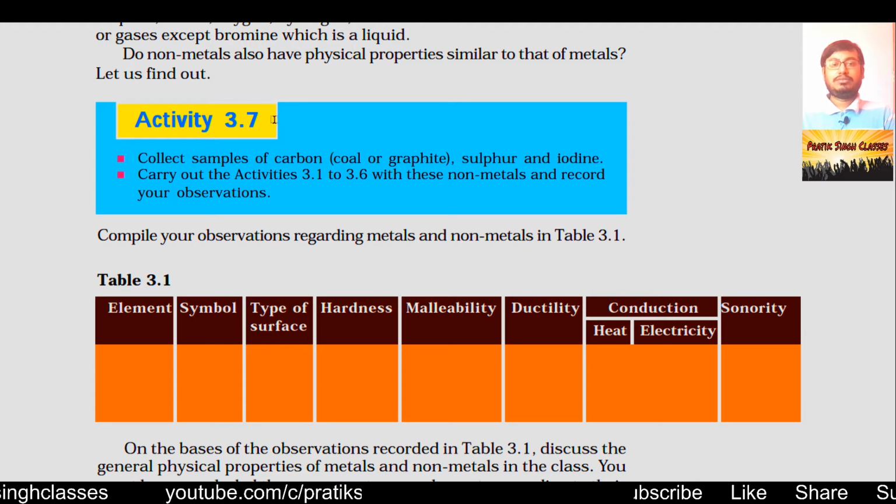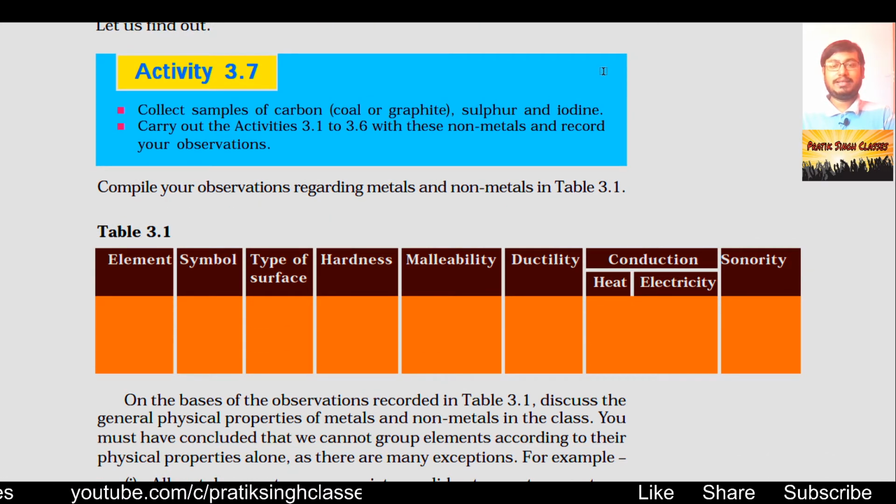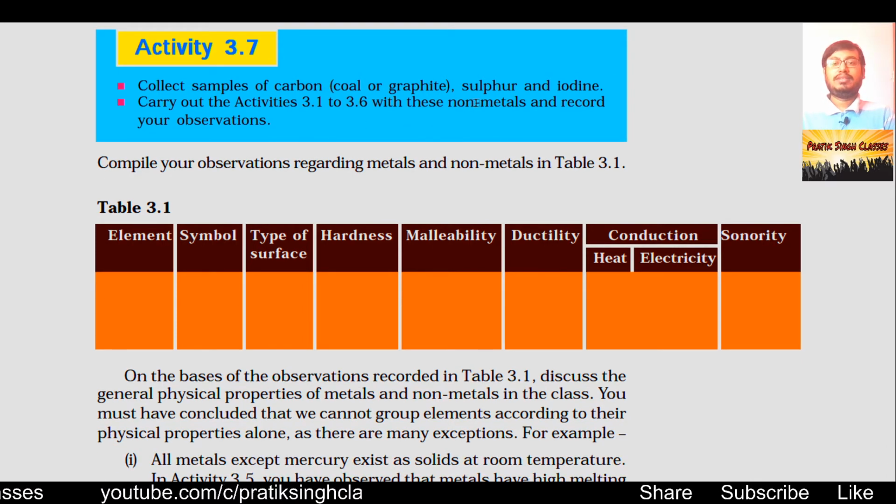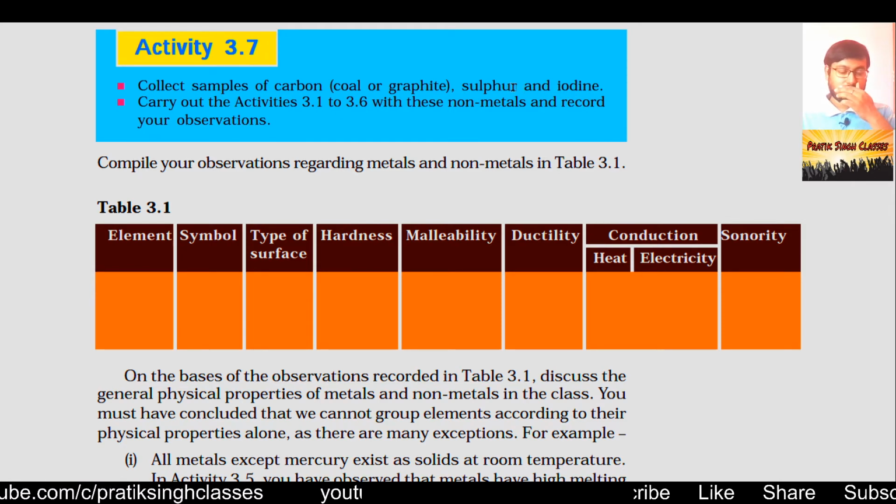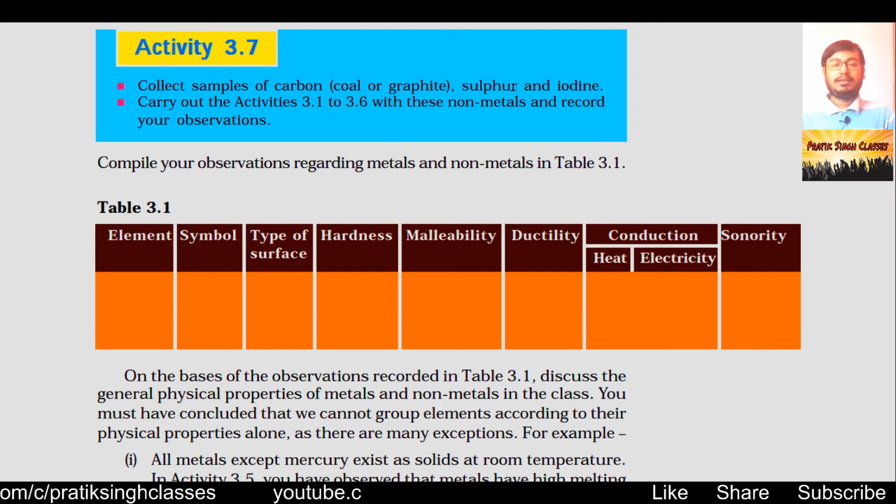Do non-metals also have physical properties similar to that of metals? Let us find out with some different activities. Activity 3.7. Collect samples of carbon. If you have difficulty in finding carbon, just take coal or graphite, because it is a form of carbon. Then sulfur and iodine. Iodine is easily available in chemist shops.